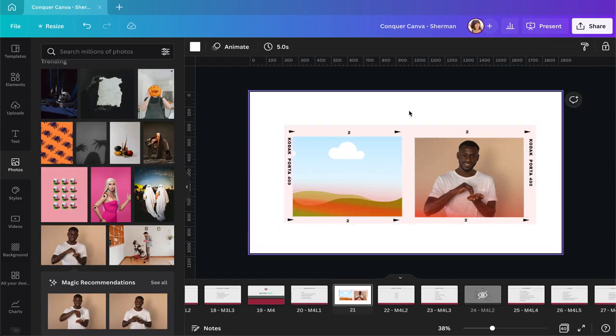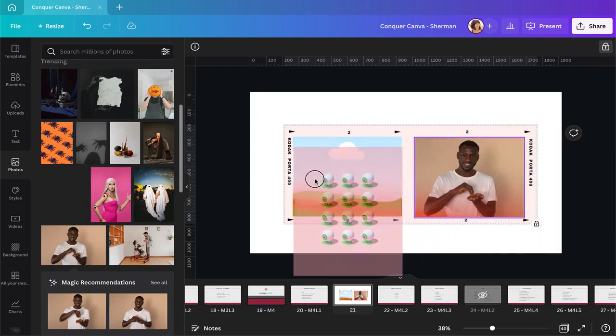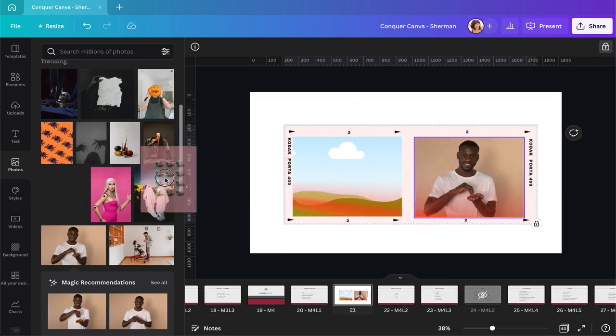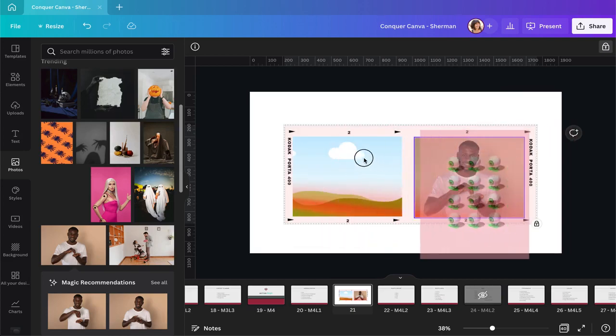I already showed you that you can lock your frames and your grids. If this lock is completely locked, then you can't drag anything new into this. You see this? You can't do it. I can do it in the background, but I cannot add it to my frame right now.